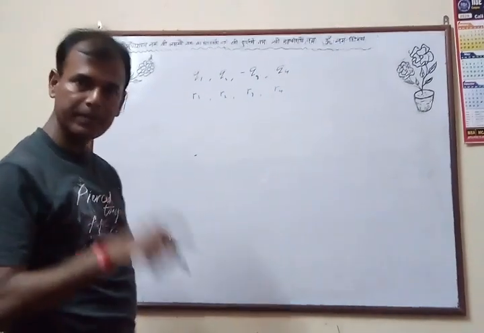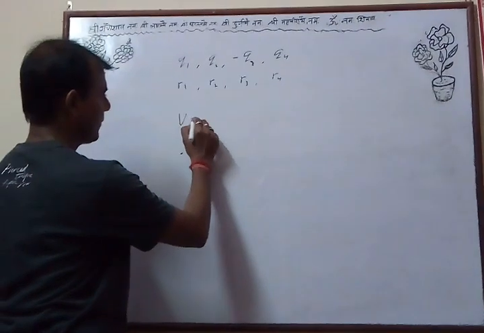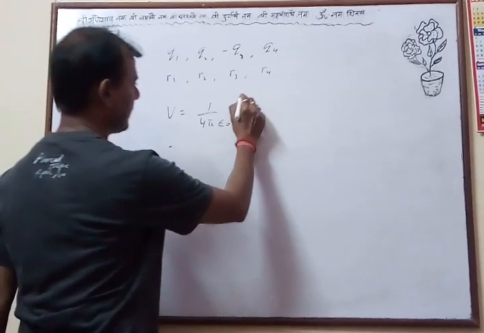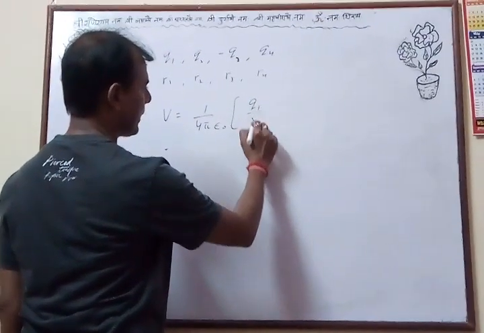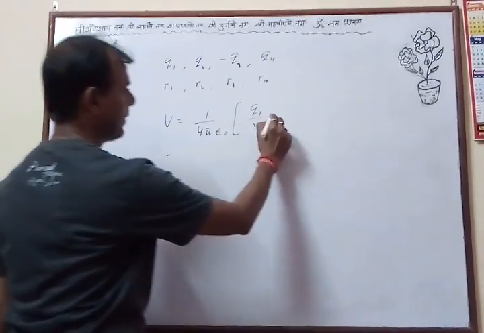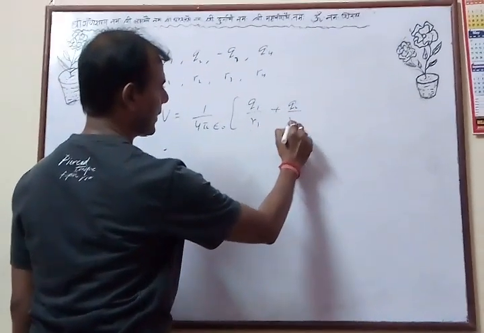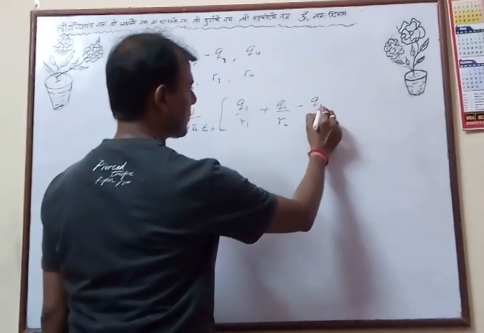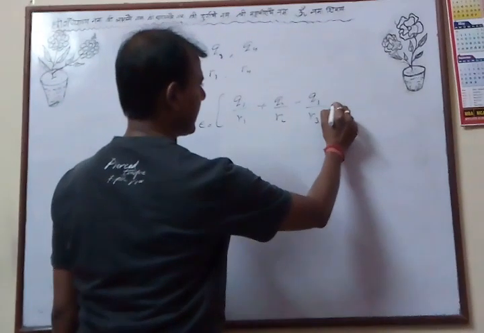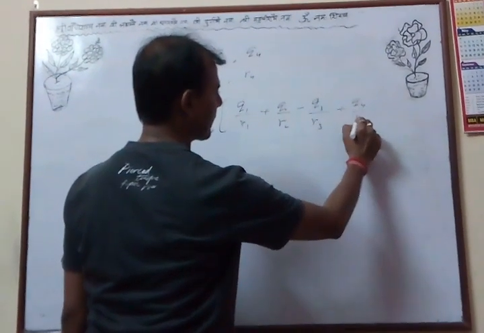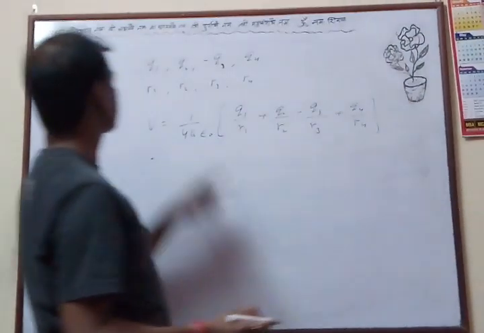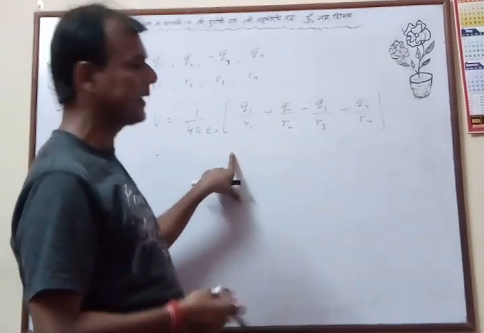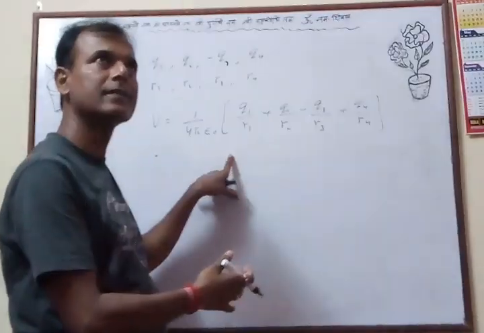Then potential at point P is given by V = 1 upon 4 pi epsilon 0 times Q1 upon R1, which is positive, plus Q2 upon R2. Now this is minus, so this becomes minus Q3 upon R3, then plus Q4 upon R4, and so on. Because potential is a scalar quantity. So in this way we can find out potential at any point due to a group of charges.